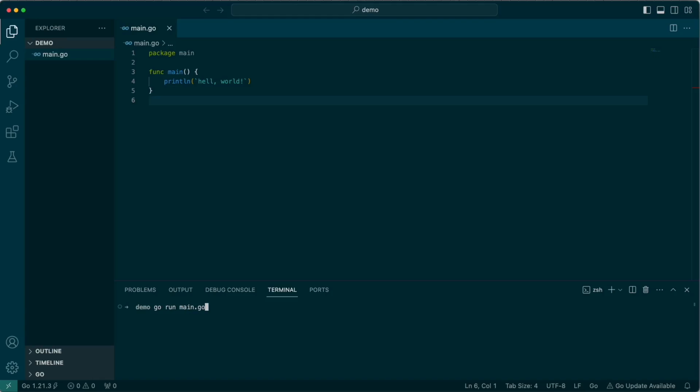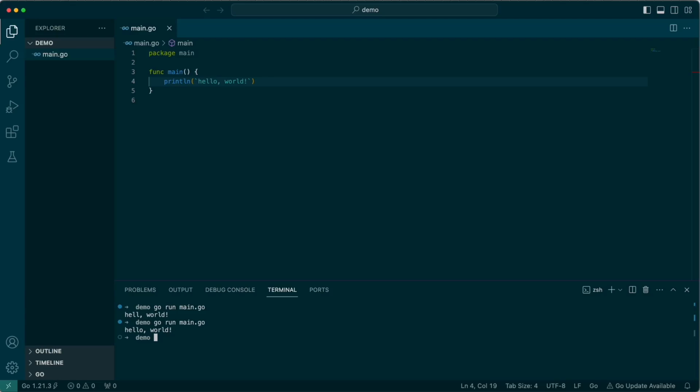The great thing about Go is that you can compile Go, but you can run it uncompiled. Technically, what Go does under the sheets is it compiles and executes your binary for you. We can just run go run main.go, and you can see that our message here for print line hello world is going to the screen now, which is great. That's our first program. It's that simple.